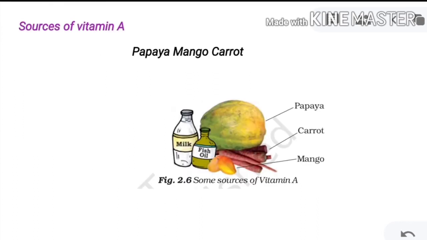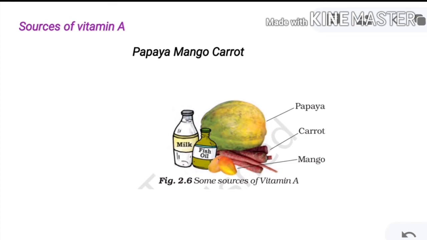But how do we obtain these vitamins for our body? Now, the sources of vitamin A: which food items are there?